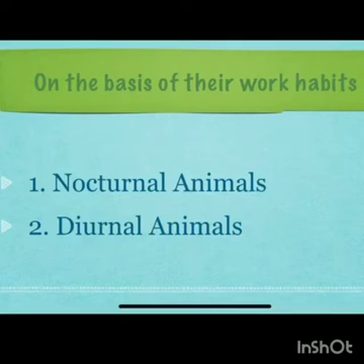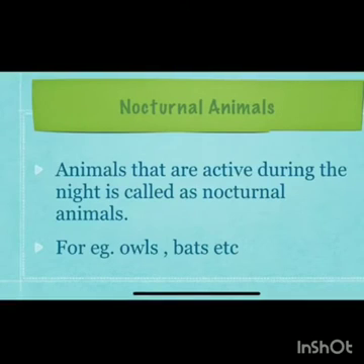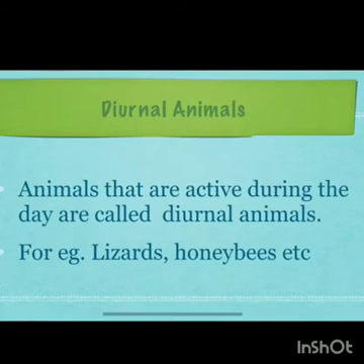First, nocturnal animals. Second, diurnal animals. Nocturnal animals. Animals that are active during the night and usually they sleep during the day are called as nocturnal animals. For example, owls, bats, etc. Second, diurnal animals. Animals that are active during the day are called as diurnal animals. For example, lizards, honeybees, etc.